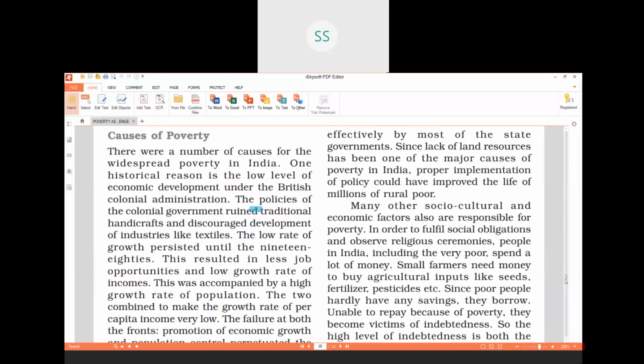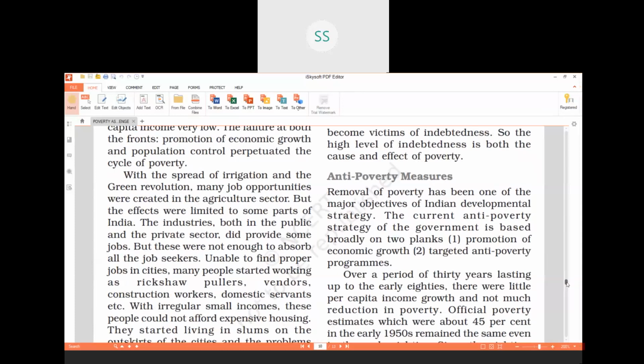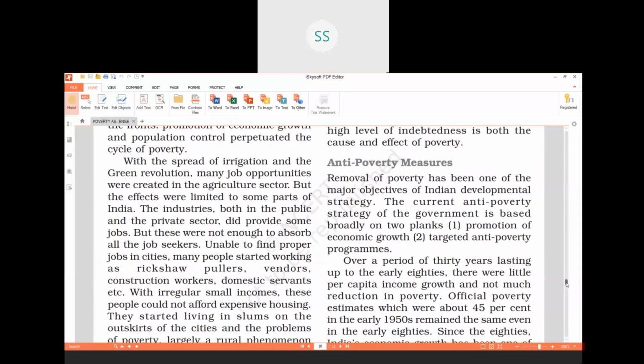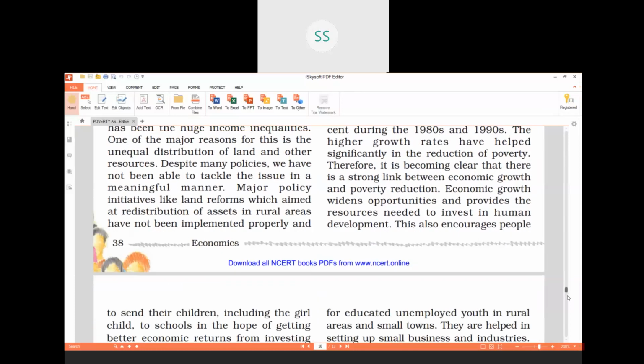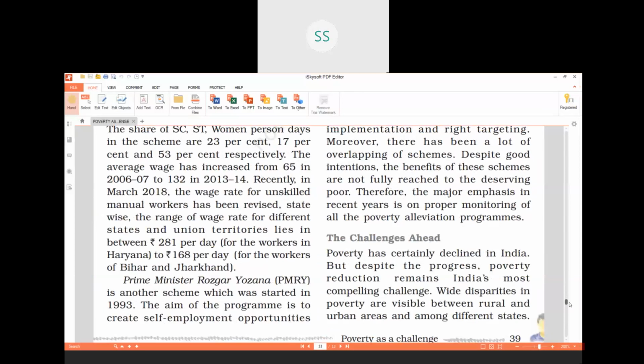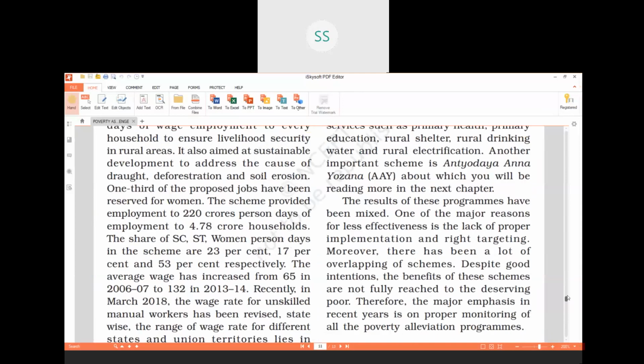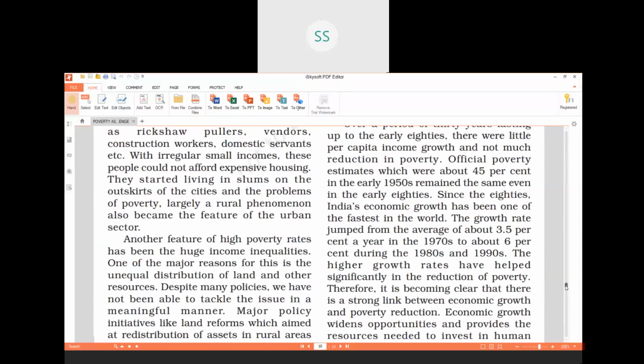So write the question, answer and learn it, because in the next class, children, we will do the last part of the chapter, that is anti-poverty measures. That would be your last part of this chapter, that is poverty as a challenge. So in the next class we'll meet, children. Have a good day.